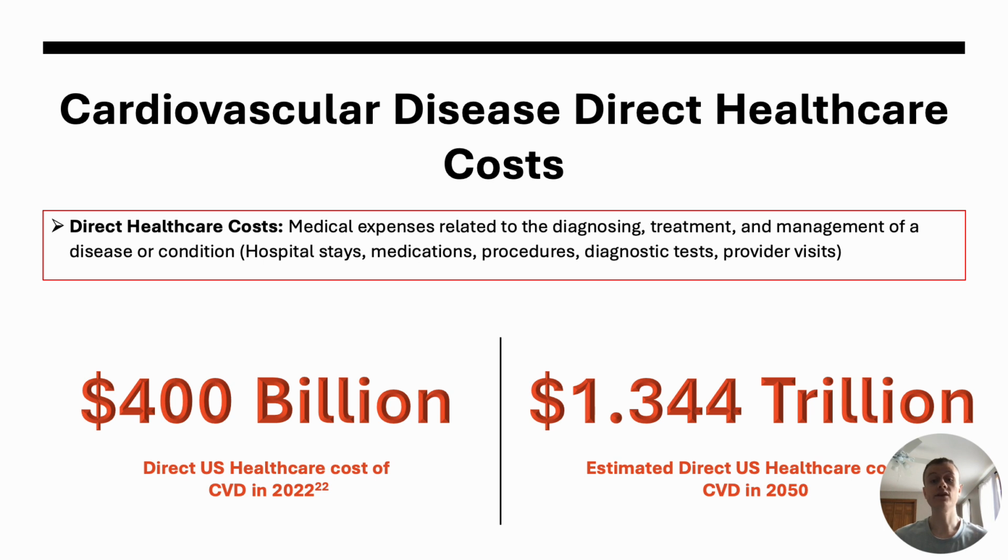Being the leading cause of mortality in the United States, cardiovascular disease carries significant economic implications. This can be broken down into either direct or indirect costs. So beginning with direct costs, these are the expenses directly related to the disease: diagnosing, treating, and managing the condition. In 2022, the American Heart Association calculated $400 billion were spent directly on cardiovascular disease that year. What is even more surprising is just how much this number increases year after year. In 25 years, that number is projected to quadruple to $1.34 trillion.